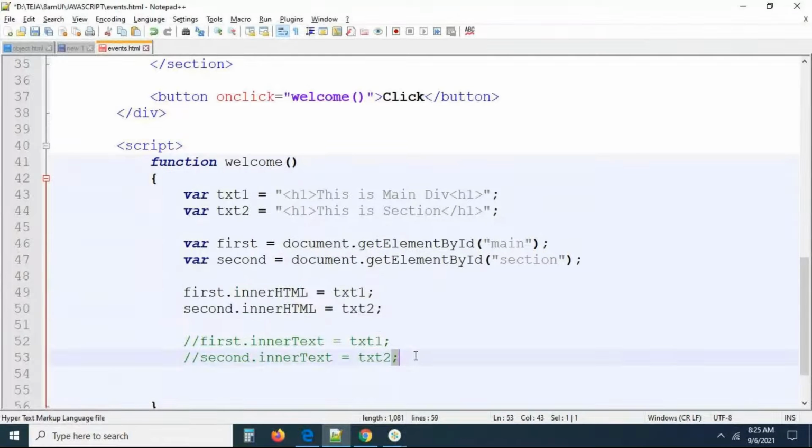Inner text will work as plain text. Even if you write HTML, the HTML will be added to the element as plain text. But if you add inner HTML, it is going to be added as HTML as well as plain text, whatever it may be. I think we've seen the difference in the last video in a very detailed manner. Right, and we can add multiple events also. It also works for us.